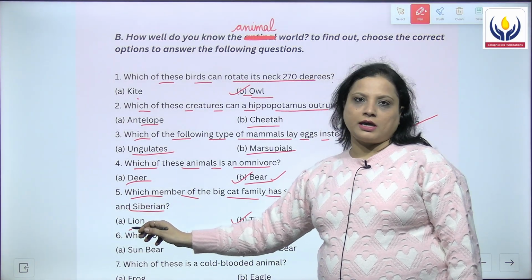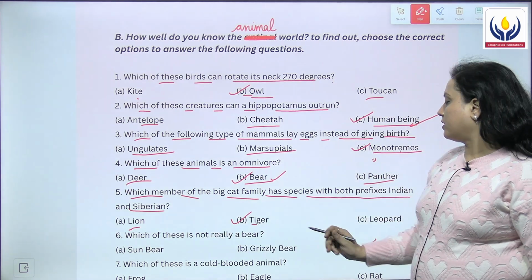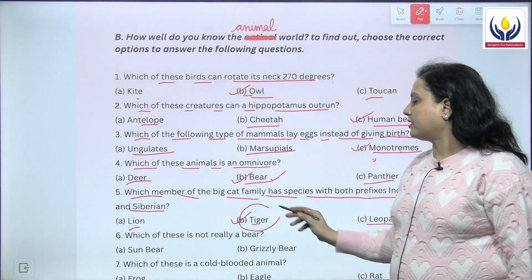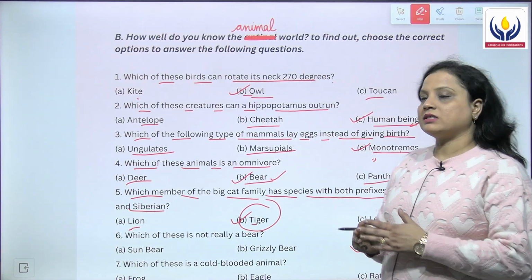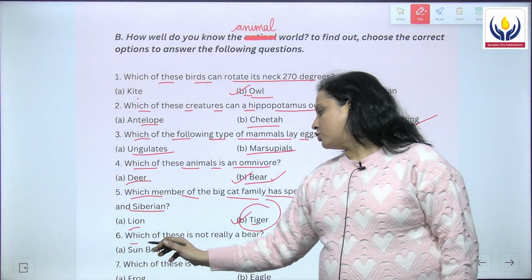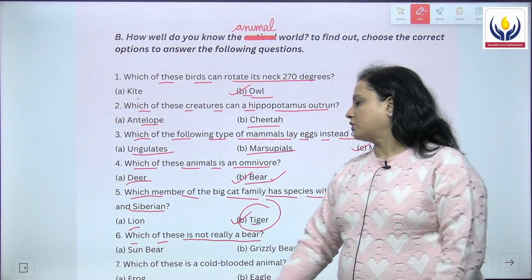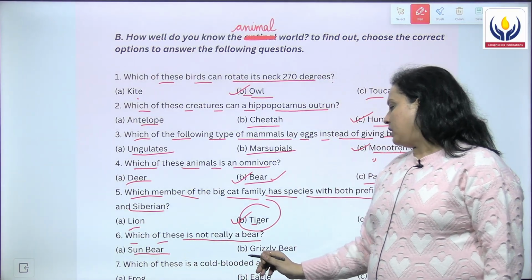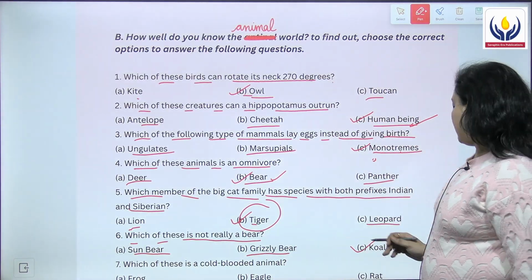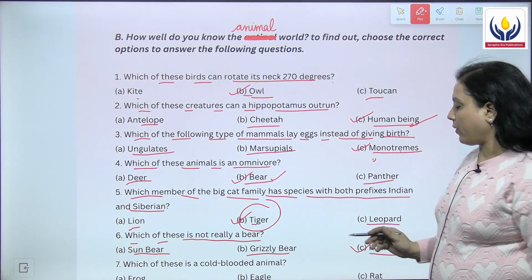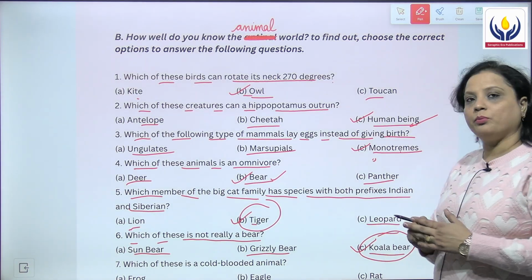Is the option A, lion, B, tiger or C, leopard? And the answer is tiger. Then we have the sixth question, which of these is not really a bear? The first option given is sun bear, B is grizzly bear, and the C option koala bear, and the answer for this question is koala bear.